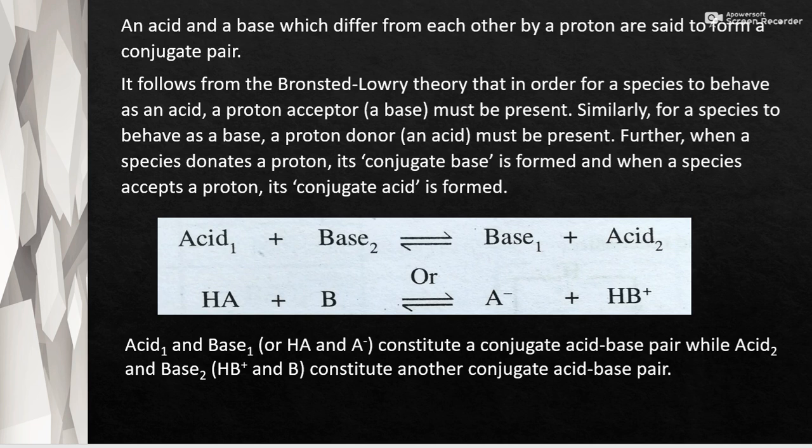Okay, or it can be represented as HA plus B gives A minus plus HB plus, that is HA donates a proton H plus to base B. Okay, so HA becomes A minus and the base B becomes HB plus. It is accepting a proton from the acid HA. Okay, so acid 1 and base 1 constitute a conjugate acid base pair, while acid 2 and base 2 constitute another conjugate acid base pair.